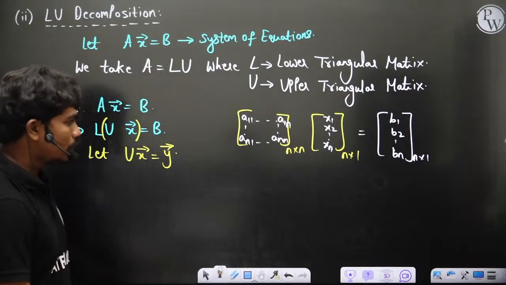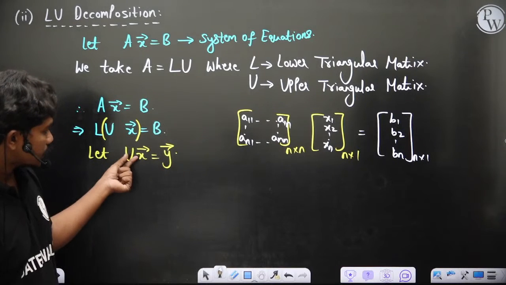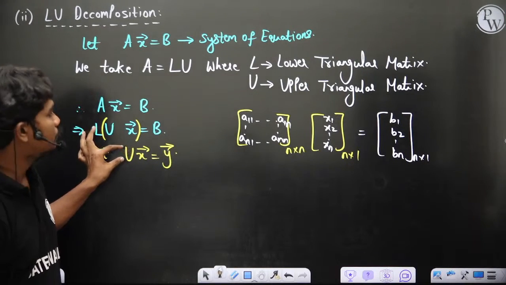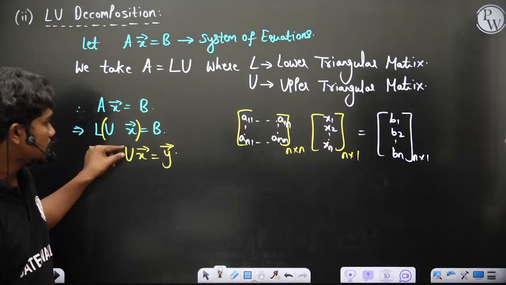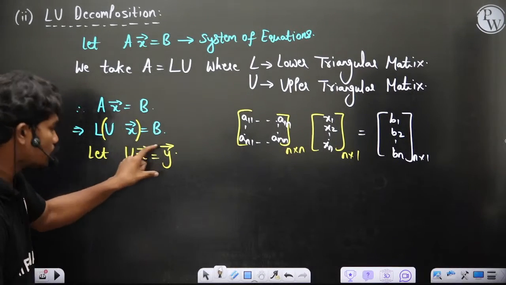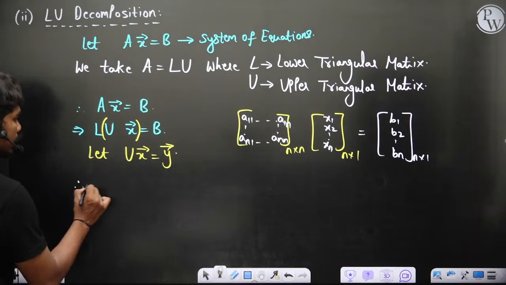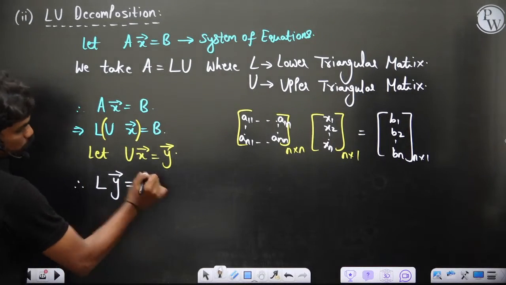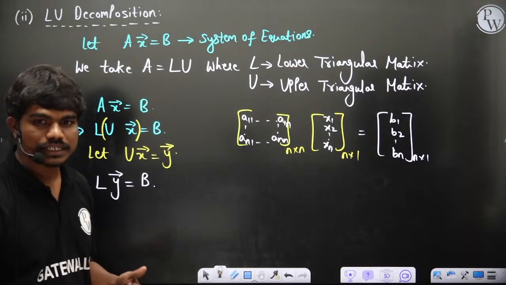Then Ux is equal to y, where U is an upper triangular matrix, which means all the lower diagonal elements are zeros. If Ux is equal to y, it's a vector. Therefore L times y is equal to b.